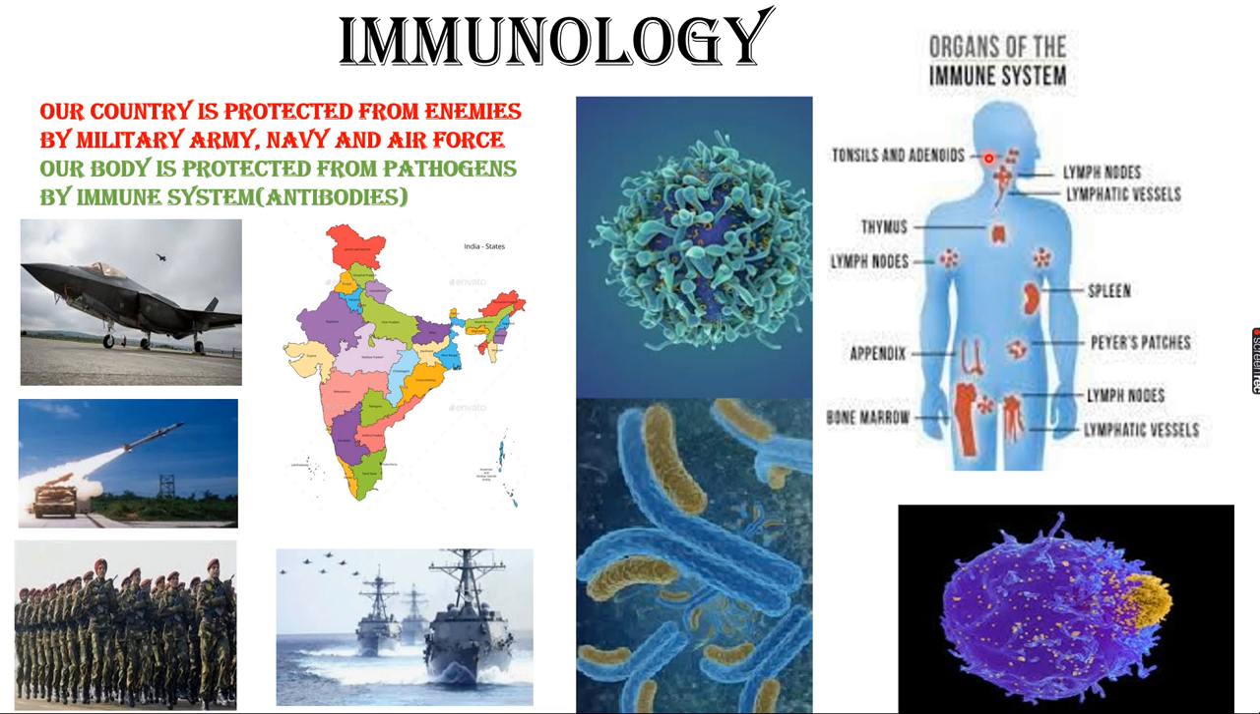So like this, the immune system protects us from germs. Keep in your mind, our body is protected from pathogens like bacteria and virus by the immune system, through the production of antibodies. That's the comparison. Just as the country is protected by various forces, your body is protected by the force called the immune system. How the various immune system organs provide immunity by the production of antibodies, we are going to see one by one in this chapter.